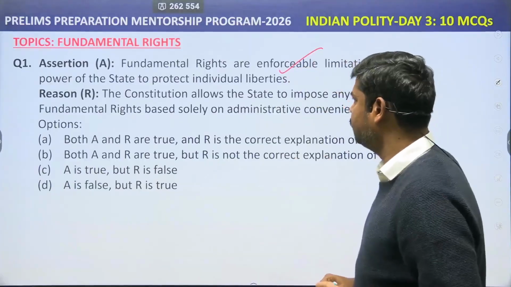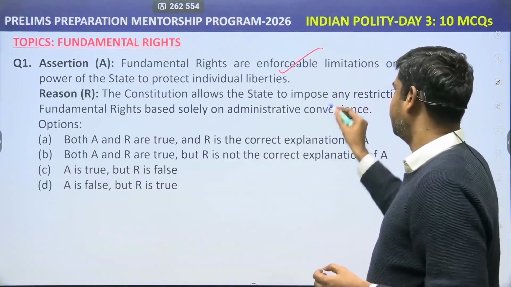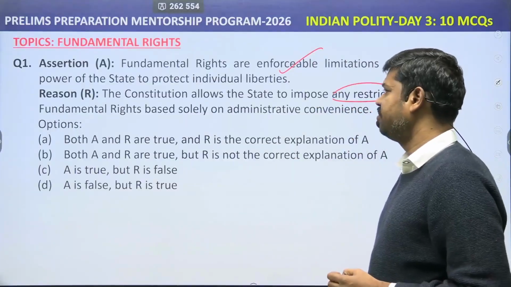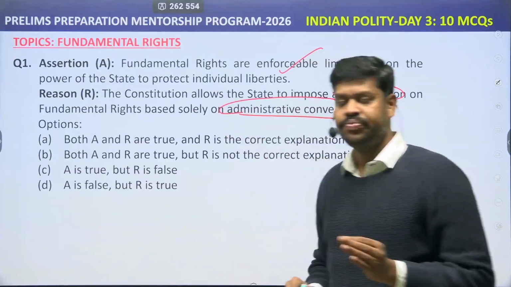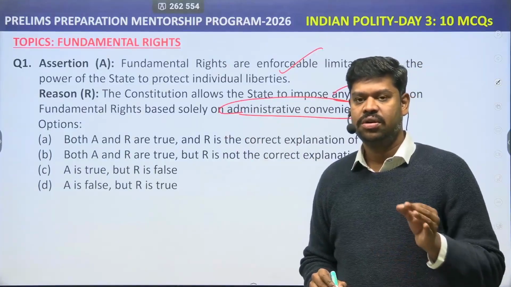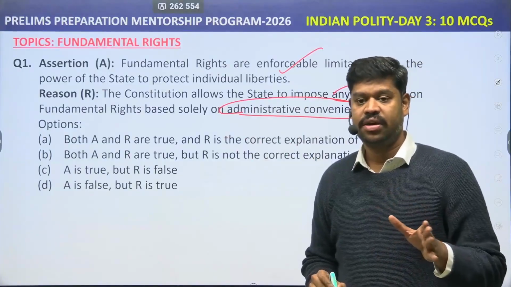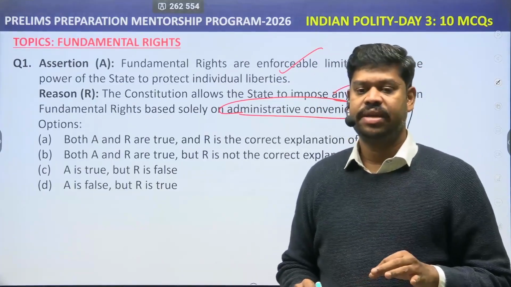What about the reason? The Constitution allows the state to impose any restriction on the fundamental rights solely on administrative convenience. Now try to understand. Though the fundamental rights in the Indian Constitution are not absolute in character, restrictions can be imposed. But on what grounds?